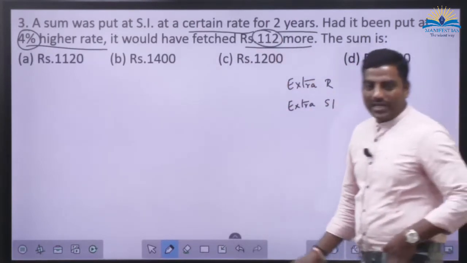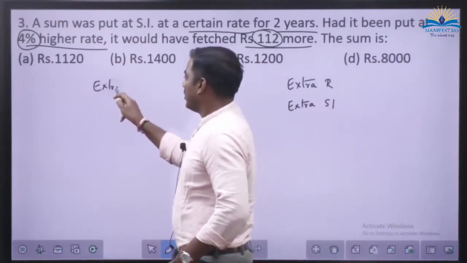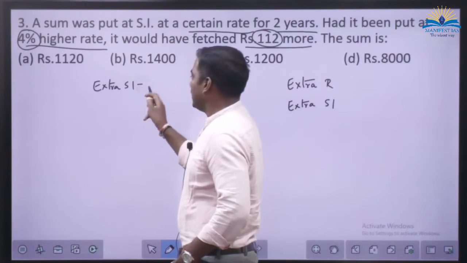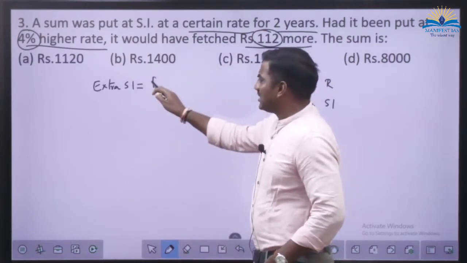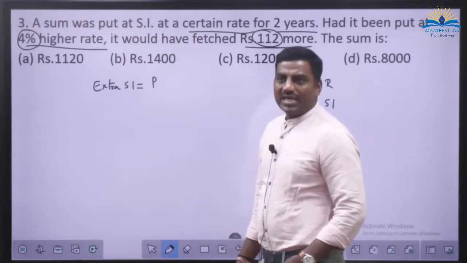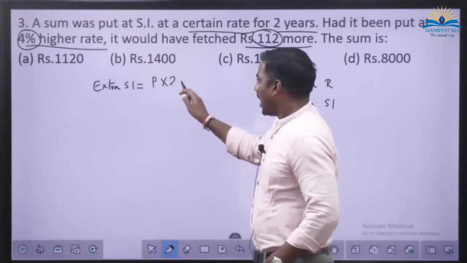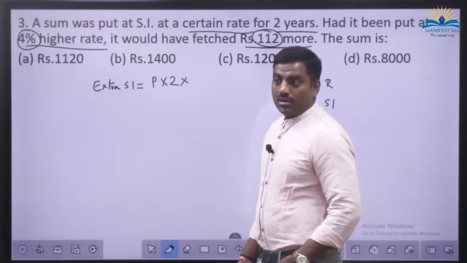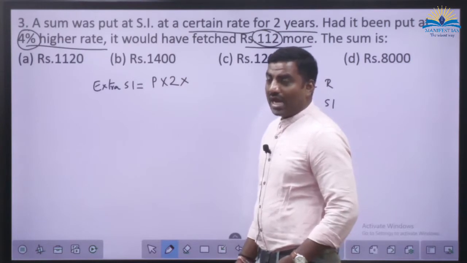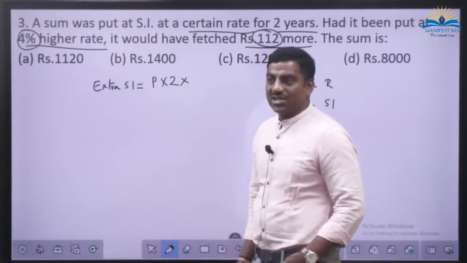So when you are calculating this extra simple interest, you can write like this. Principal, let it be the same. Time, 2 years. R, do you know? Rate of interest you don't know. And if you put R, it will be wrong here because we are calculating extra SI.